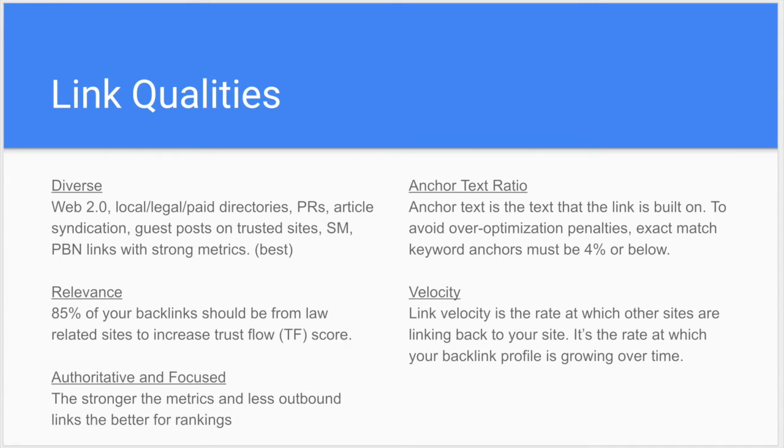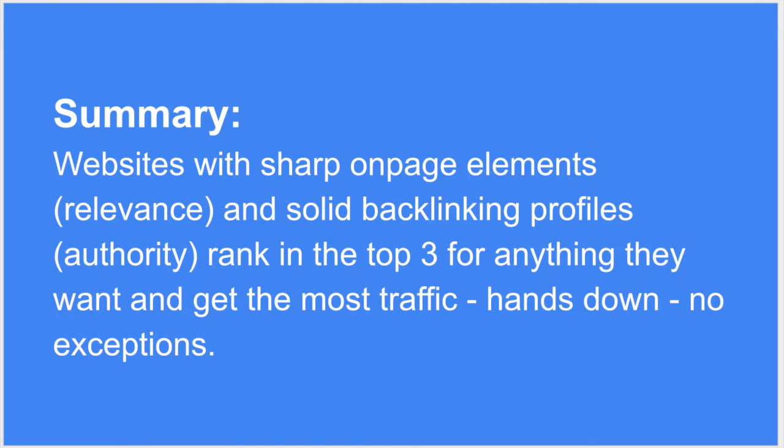Then velocity. Velocity is the rate that other sites are linking to you. So you can't have 5 referring domains one week and then the next week 200 referring domains, because that's just unnatural. So link velocity is very important. In summary, websites with sharp on-page elements and solid backlinking profiles rank in the top 3 for anything they want and get the most traffic. And hands down, no exceptions to that rule.